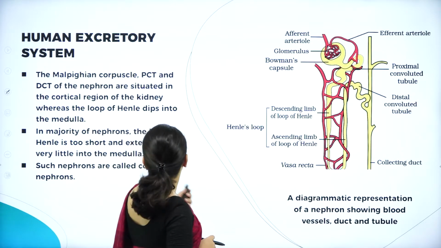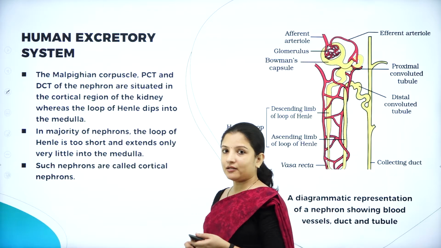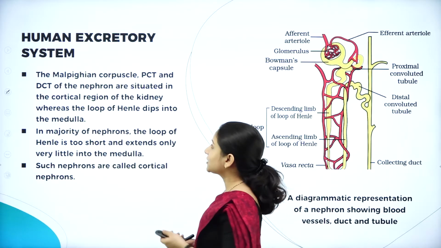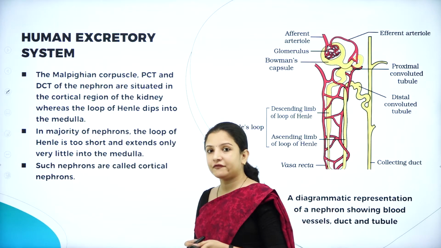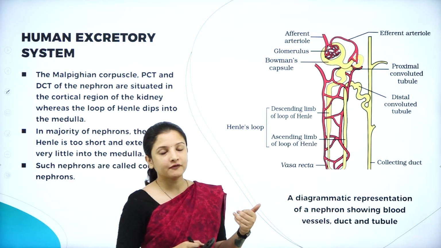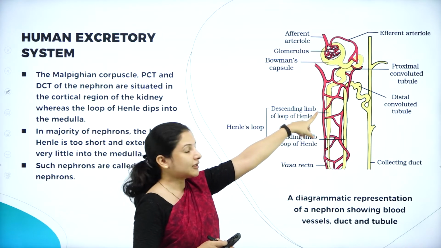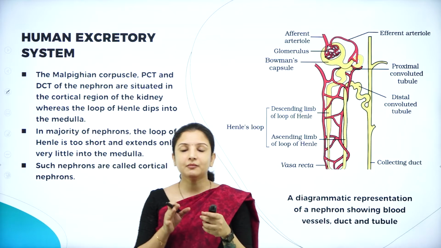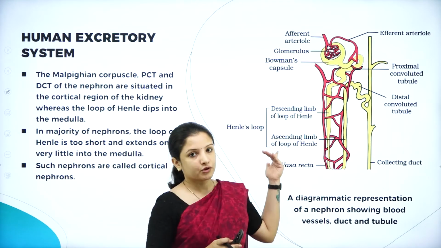So next, moving further, the Malpighian corpuscle, the proximal convoluted tubule and the distal convoluted tubule. What is the Malpighian corpuscle? What is it made up of? Recall, it is made up of Bowman's capsule and the glomerulus. The nephron is made up of two parts, the renal tubule and the glomerulus.